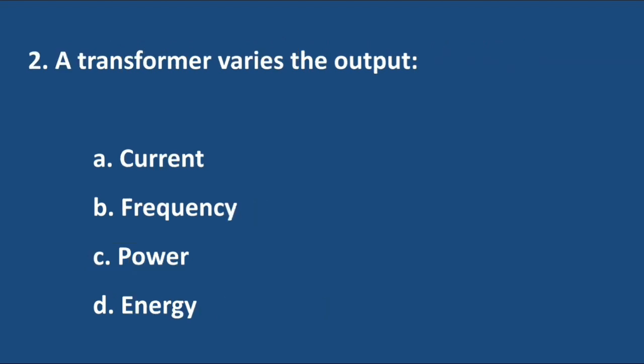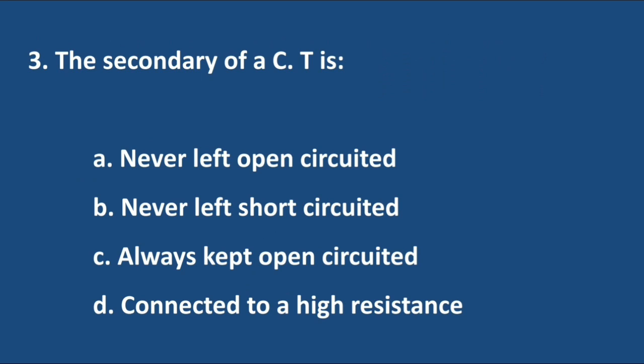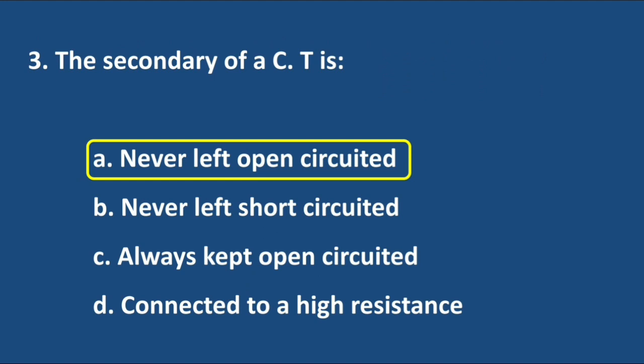Question number 2. A transformer varies the output. Answer is option A, current. Question number 3. The secondary of a current transformer is. Answer is option A, never left open circuited.